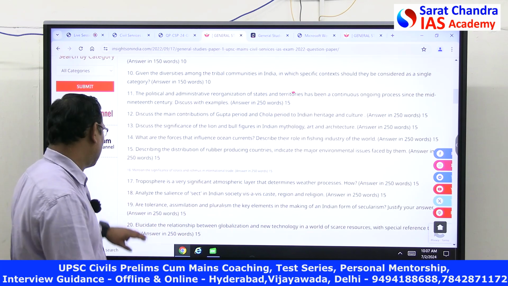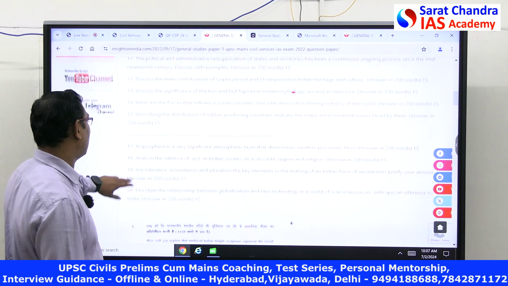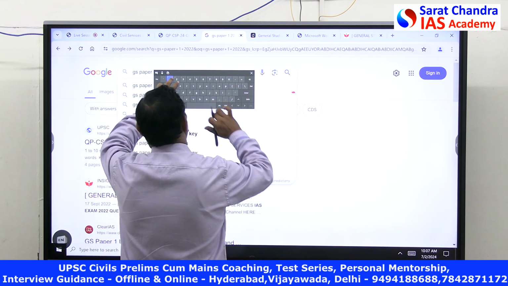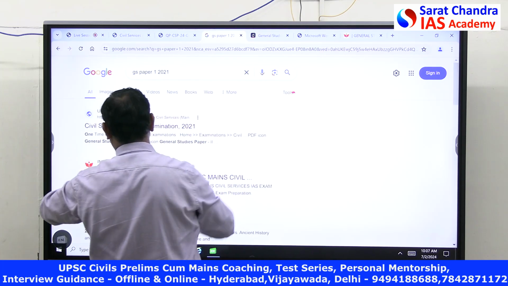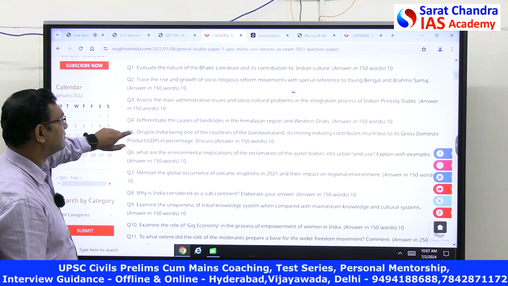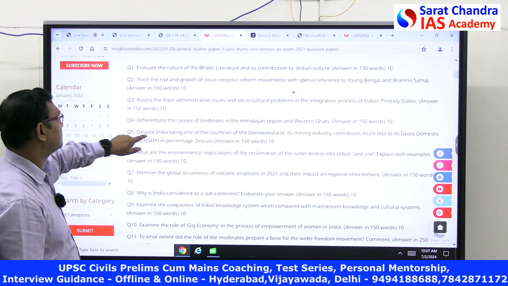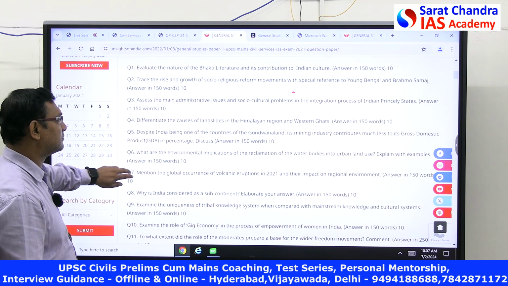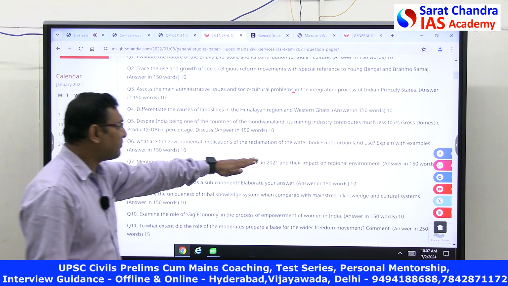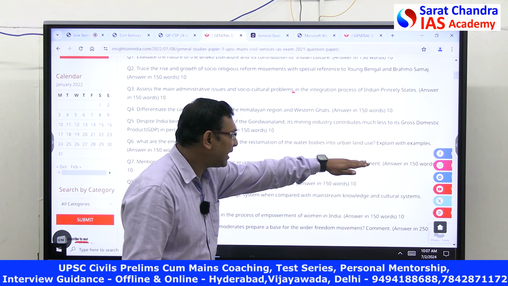So in GS paper 1 also there are, and even in 2021, if you look at 2021, what are the environmental implications of reclamation of water bodies into urban land use?